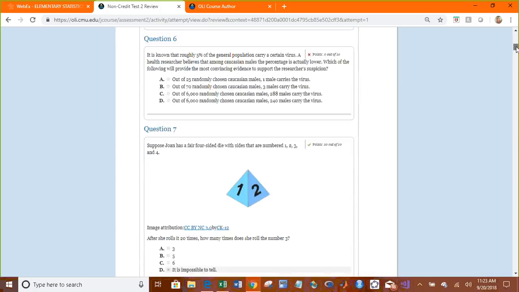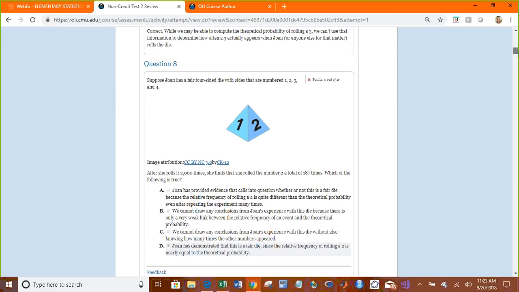I didn't answer that one. Oh, I meant A. I talked about this. It should be A. This calls into question the validity. I just wasn't reading. This is what I said the answer was going to be, but I clicked D instead. So the answer is A. But if you go back to this question, I do say that this probability was like 9%, where it should be 25%. So the die is probably not fair. I clicked the wrong button.